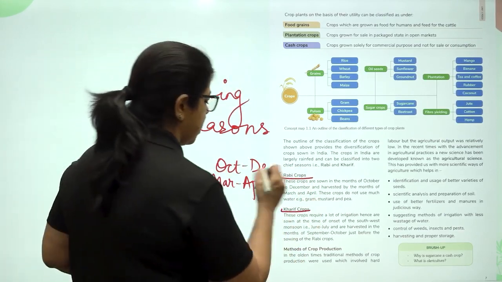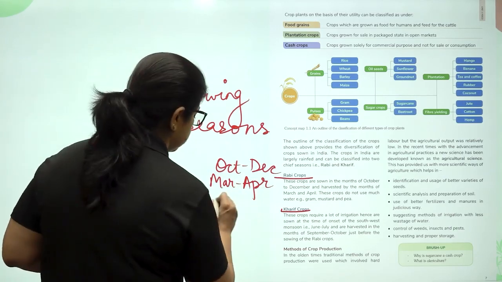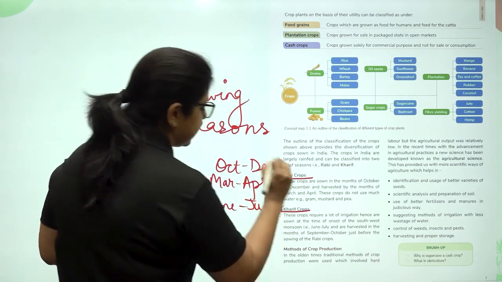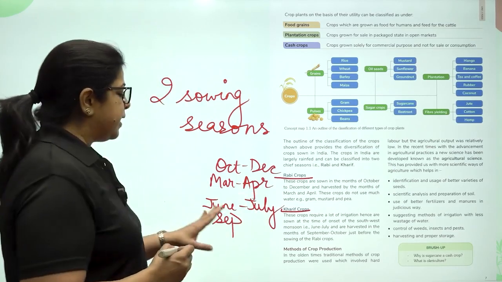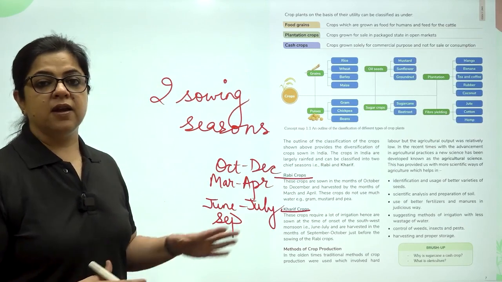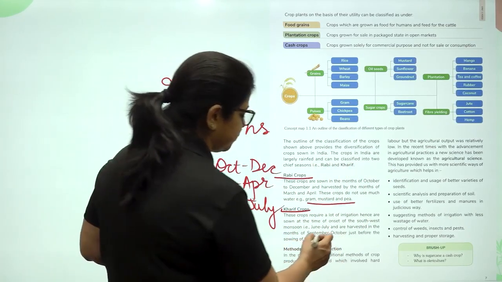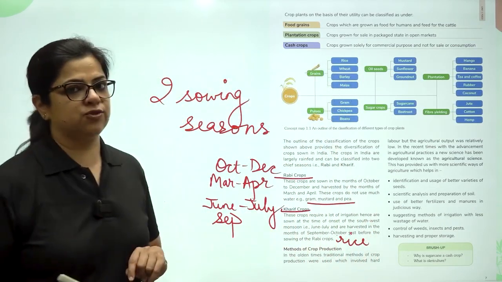Kharif crops are sown at the time of onset of monsoon, which becomes June, July, and they are harvested by the end of September, right before sowing of rabi crops begin. So examples of rabi crops are gram, mustard and pea, and those of kharif crops are rice, maize, etc.